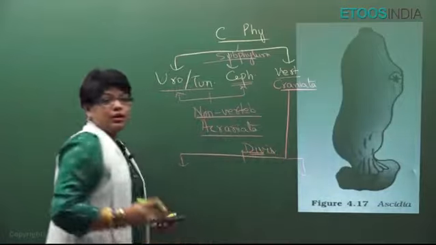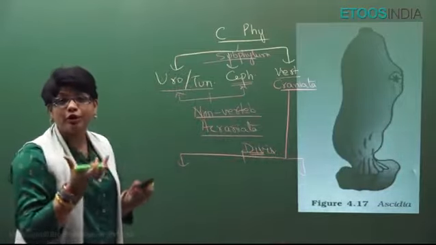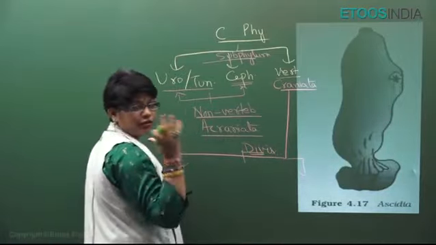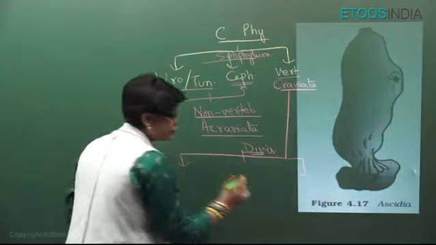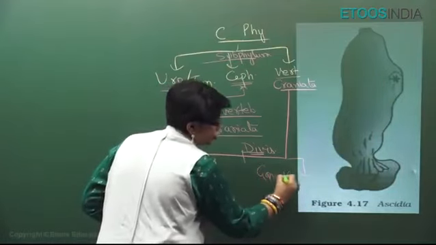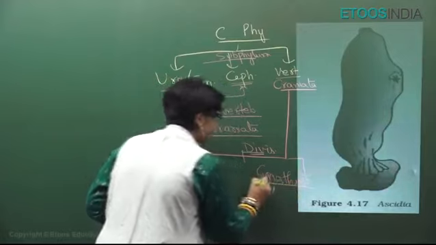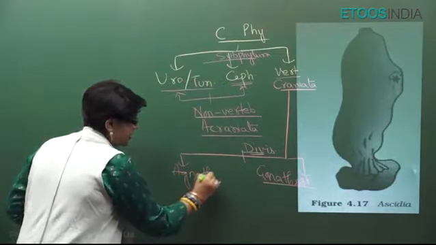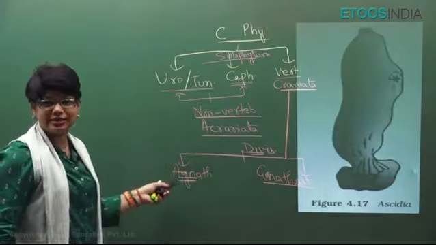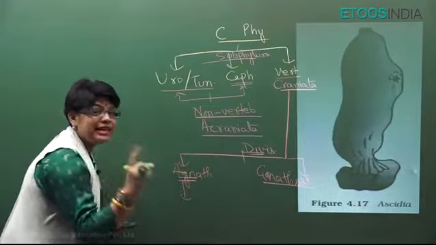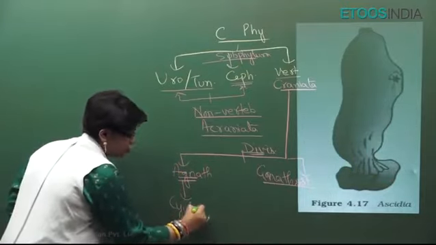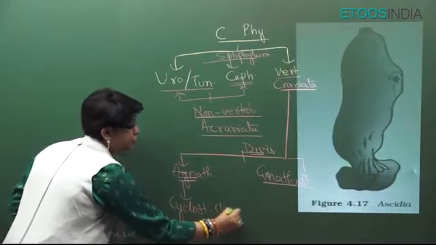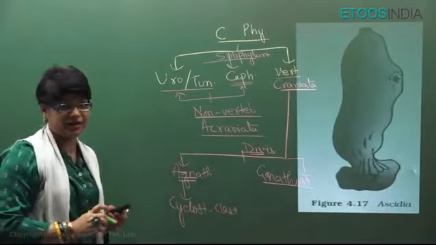Now, this Craniata is divided into two divisions. If the mouth is supported by jaws, they have jaws, then it is called Gnathostomata, and if their mouth does not have jaws, then they are Agnatha. This Agnatha division, the jawless division, includes one living class called Cyclostomata. So, you must know which is a class, which is a division, which is a subphylum, very, very important.